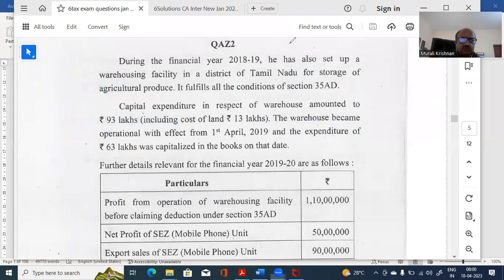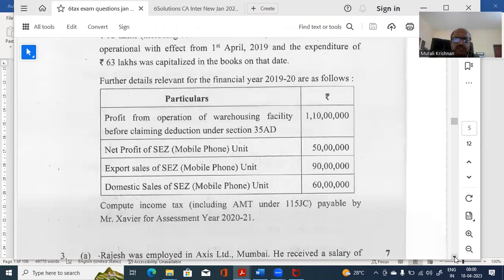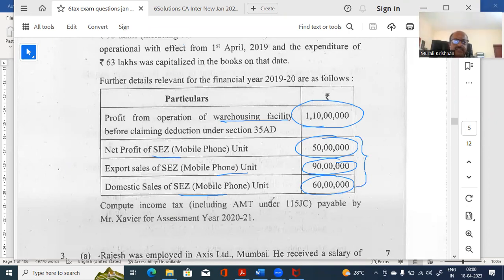Now let us go further. What is it saying? Profit from operations of warehousing facility, only relating to warehousing facility, he is getting 1,10,000. Net profit from that SEZ is 50,000. Export sales of SEZ, 90 lakhs. Domestic sale of this, so much. So this needs to be separately taken. So what is it saying? How much of the net profit is taxable?